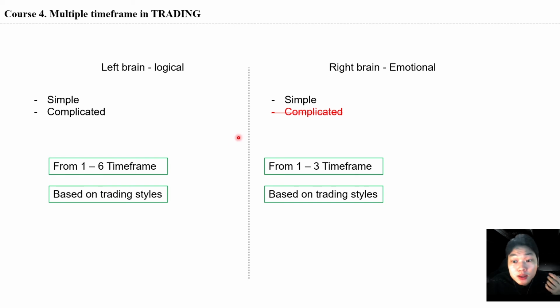If you are right brain, it means that you can be affected by emotion a lot, and you can only explain or solve simple questions or simple things. Therefore, you only need to trade using 1 to 3 time frames, also combined with your trading style from the last lessons.